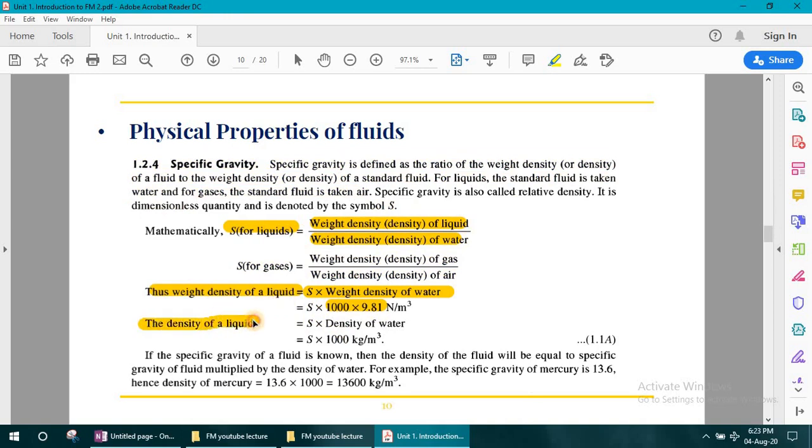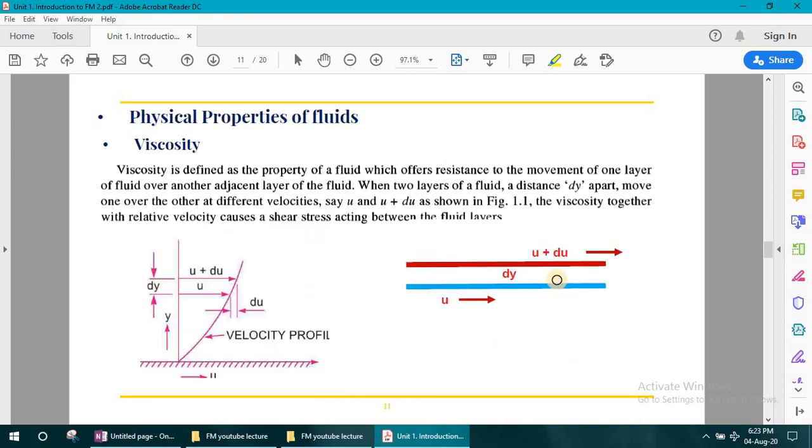And for gases we know that it is S into density of air. Density of air is 1000. So S into density of water. Okay, so now we will go to the next topic. Let us consider if you want to calculate the density of mercury, then we can write 13.6 into 1000. So this is the density of mercury.